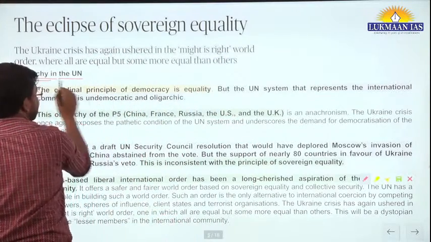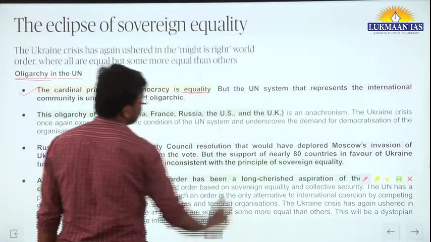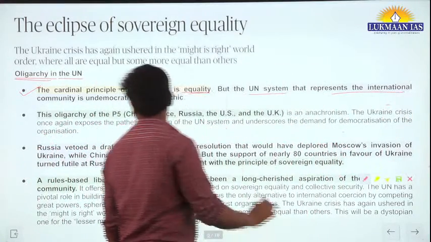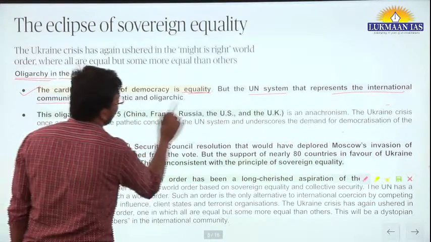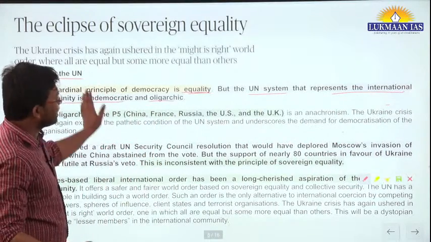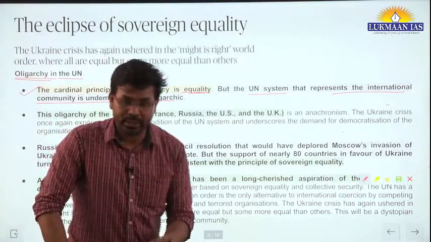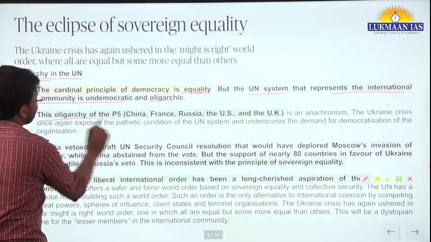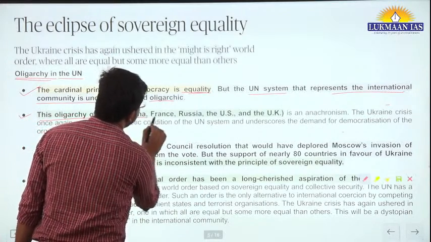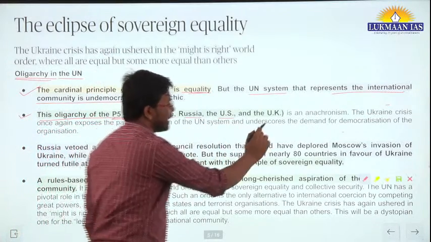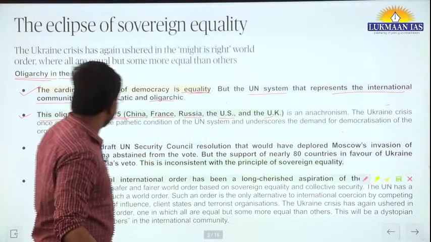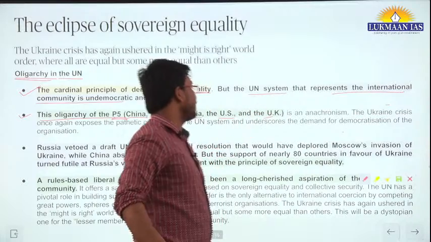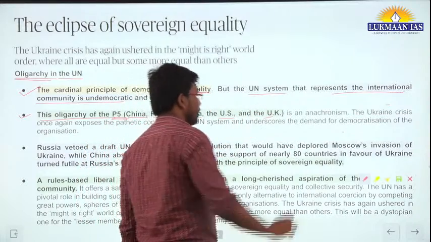So the cardinal principle of democracy is equality, but the United Nations system that represents the international community is undemocratic and oligarchic. It is saying that the United Nations system is undemocratic and oligarchic. This oligarchy of the P5, China, France, Russia, the US and the UK, is an anachronism.